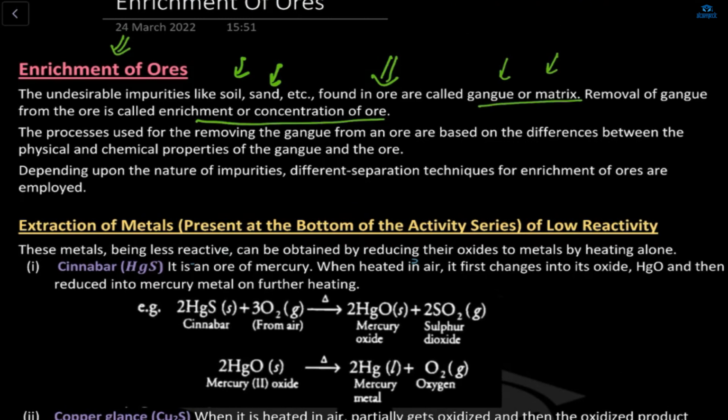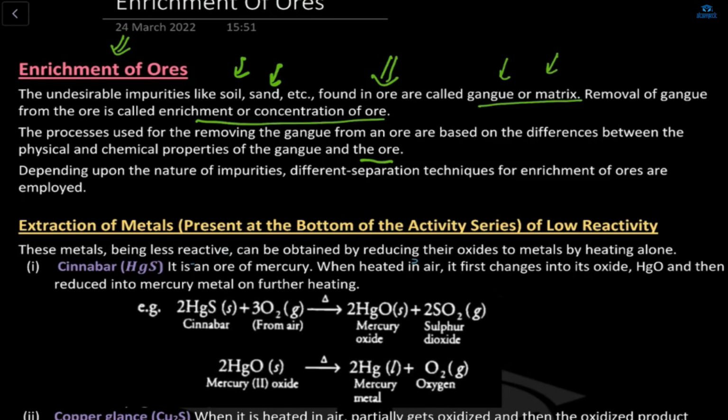The processes used for removing the gangue from an ore are based on the differences between the physical and the chemical properties of the gangue and the ore. The processes involved in removing the matrix, meaning the dirt and impurities from the sand or from the soil, are based on the difference between physical and chemical properties, because in chemistry each compound has physical properties as well as chemical properties.